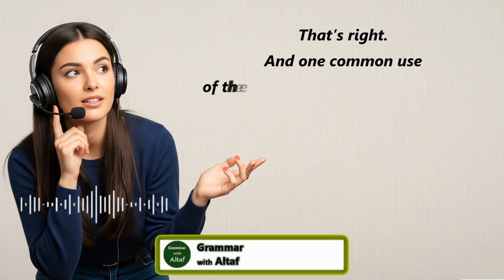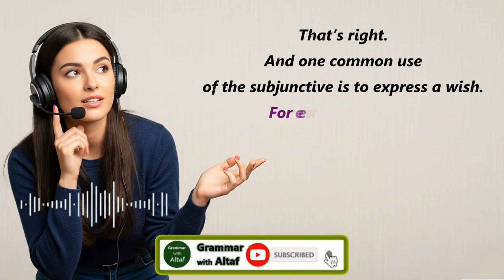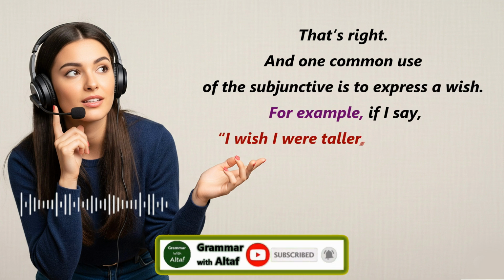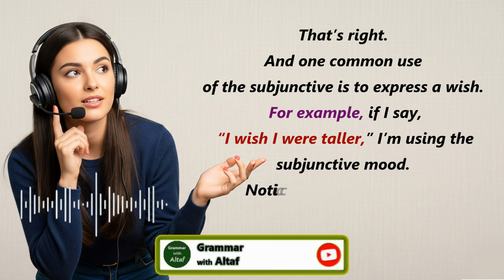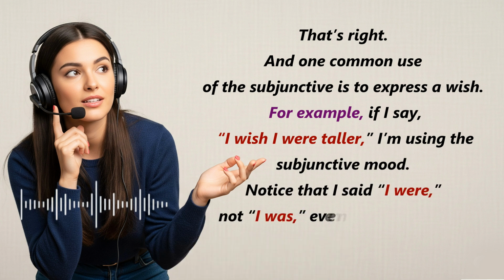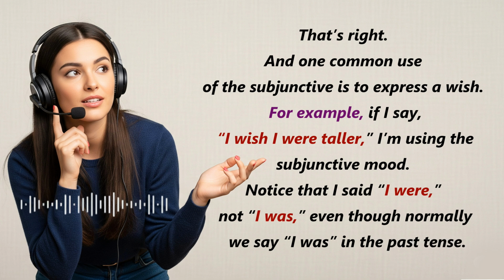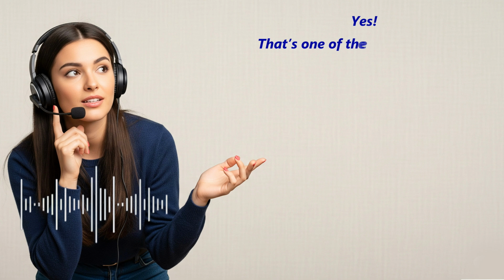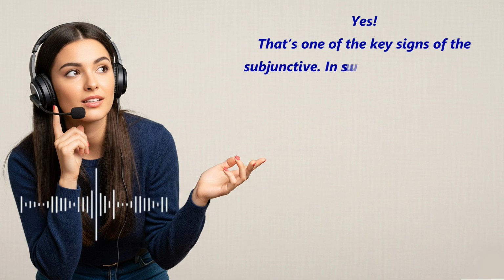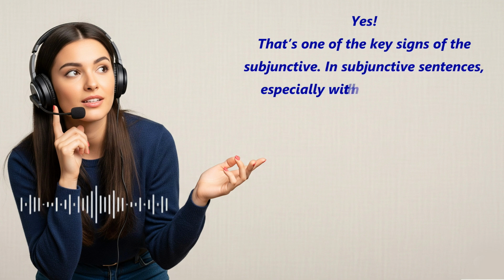That's right. And one common use of the subjunctive is to express a wish. For example, if I say, "I wish I were taller," I'm using the subjunctive mood. Notice that I said "I were," not "I was," even though normally we say "I was" in the past tense. Yes, that's one of the key signs of the subjunctive.